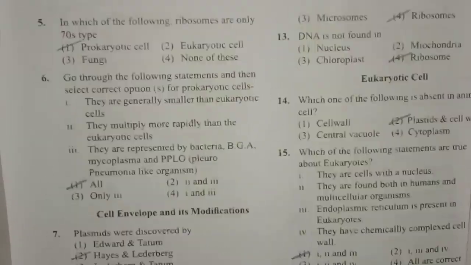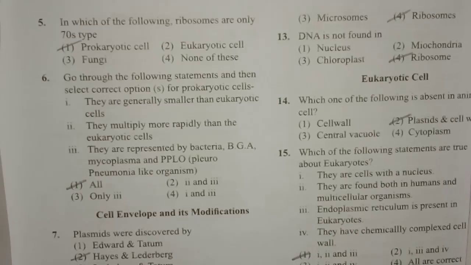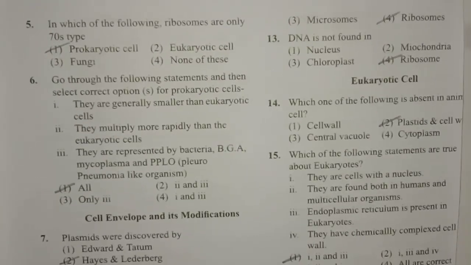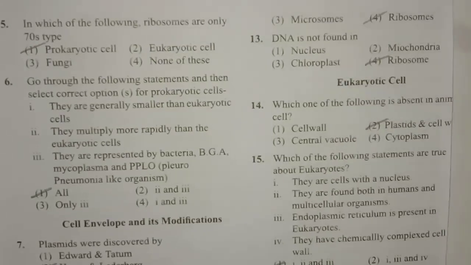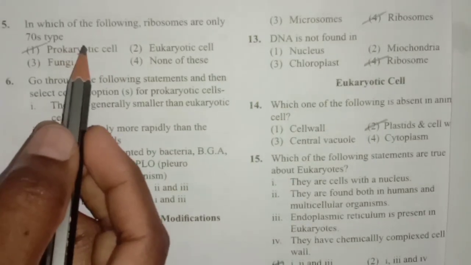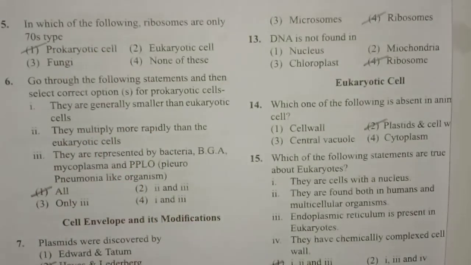Next, in which of the following type are ribosomes only 70S type? You know that 70S ribosomes are the characteristic feature of all prokaryotic cells. That's why the answer is the prokaryotic cell.